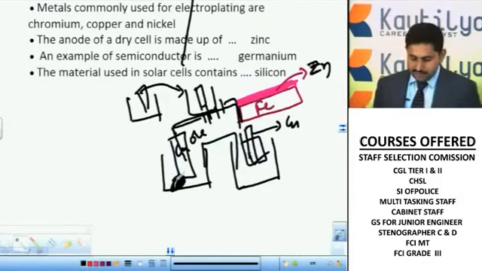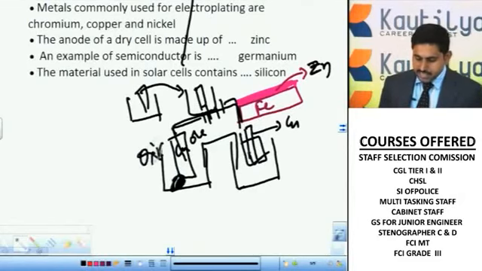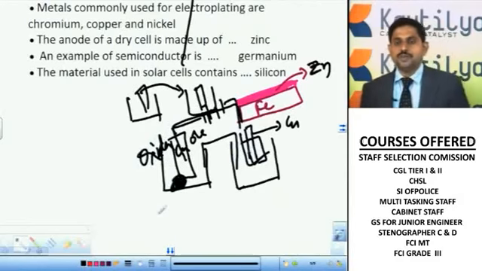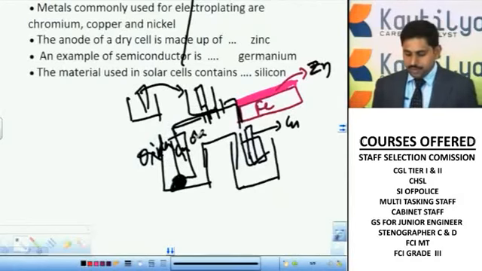The concept I want to present here is the process of oxidation. This is passing from here and it is going to be deposited on the pure copper plate, and the remaining impurities are deposited as anode mud by applying some electrical current. This is called electrolytic refining, and the same thing we do in place of this copper metal. We can deposit zinc or chromium or anything on this by this process.